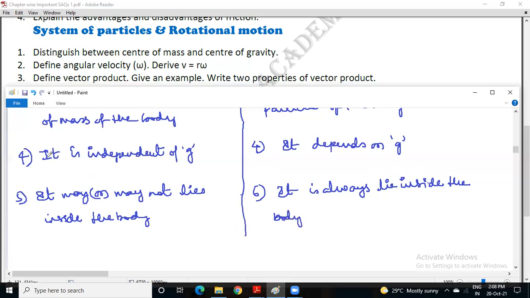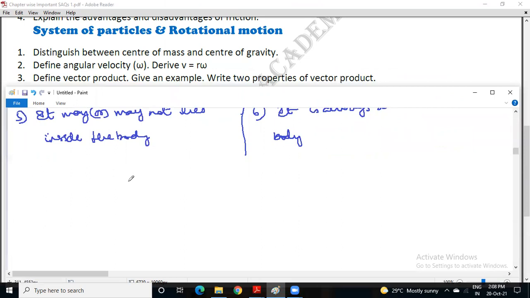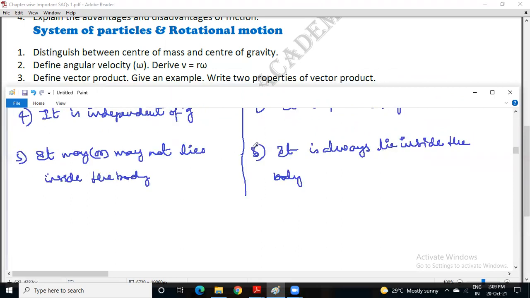Next, this is the fifth point under center of gravity. Sixth, this is the last point.